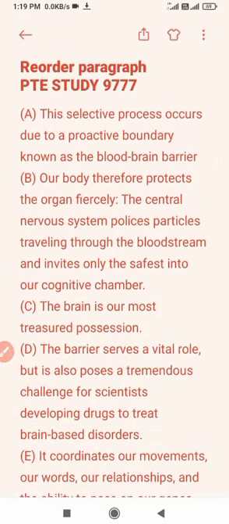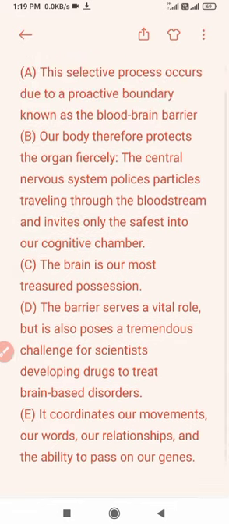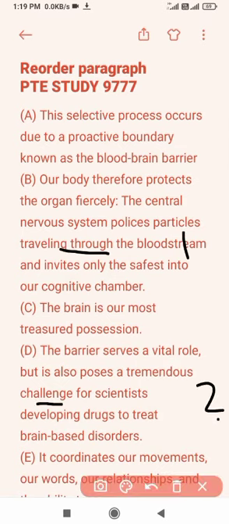Our body therefore protects the organ fiercely. Then we have B. Which organ are they talking about? They are talking about the brain. Firstly, the brain is our most treasured possession in C. Then E, it coordinates our movement. Why is it a treasured possession? Because it coordinates our movements, and therefore the body protects the organ fiercely. The organ here is the brain. This is our third sentence.